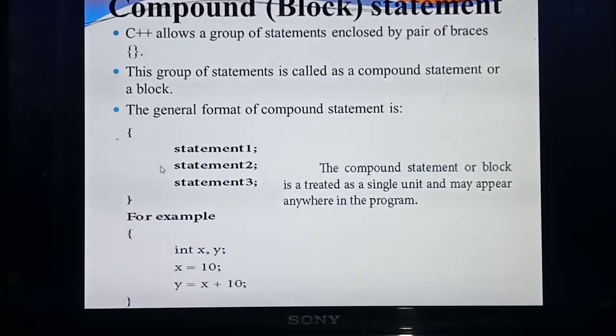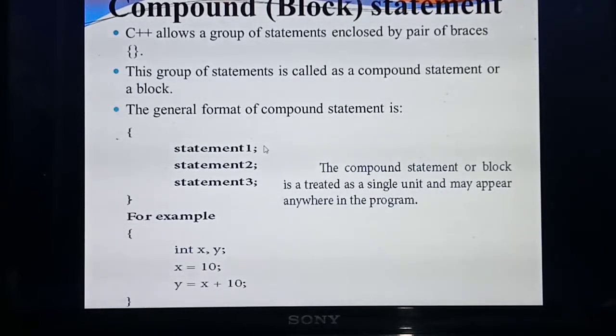What's the general format? Listen carefully. The compound statement always needs to be present inside braces, that is, between an open brace and a closed brace. See, first statement 1 semicolon, then statement 2 semicolon, statement 3 semicolon. But a null statement is not like that. A statement need not be present inside an open brace and closed brace. But a compound statement always needs to be present inside an open brace and closed brace. So inside these braces there will be a lot of statements, and each statement ends with a semicolon.